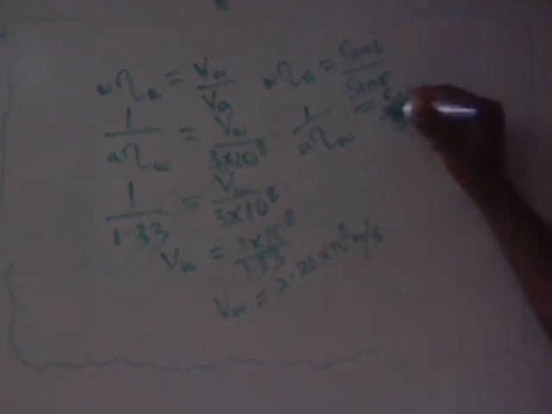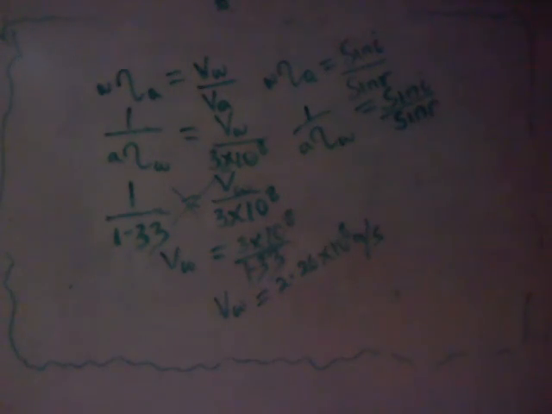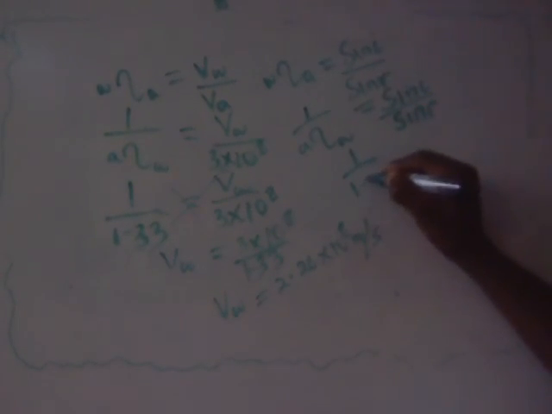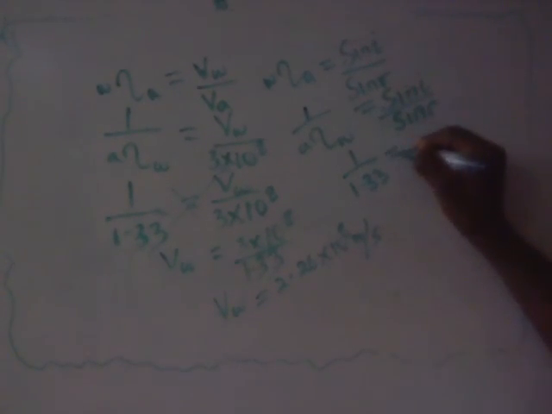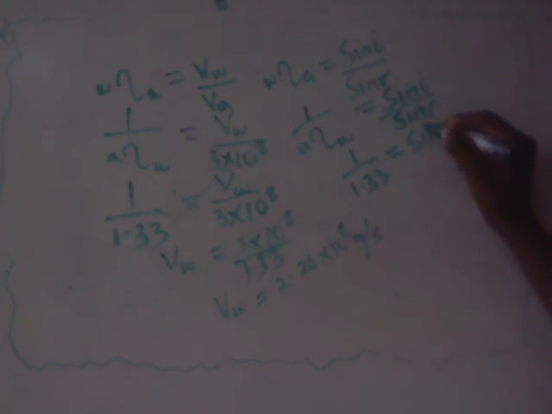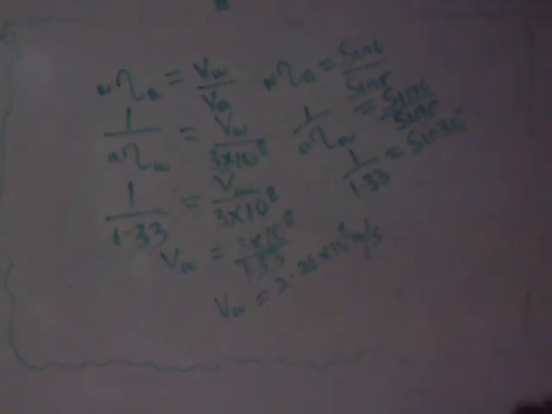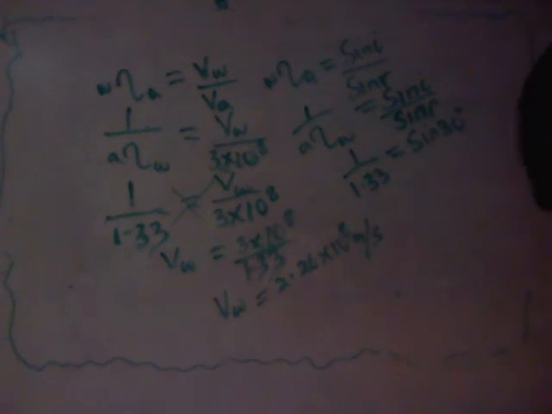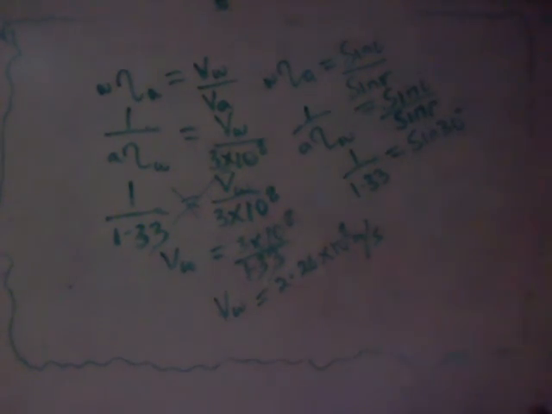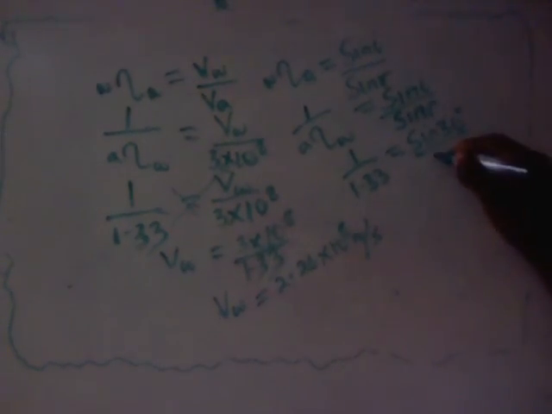So coming to the question, that's 1 over 1.33 equals sine 30 degrees, since our angle of incidence is given as 30 degrees, all over sine of refraction.